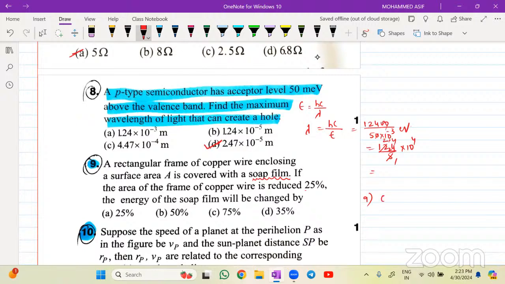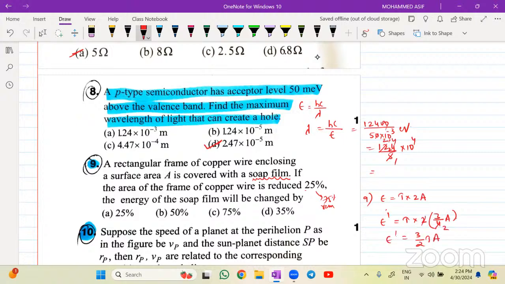Very good. What is the formula for energy? Energy is equal to surface tension into area. Here the area will be 2 times of this, because it is a soap film, isn't it? Now what it's telling is if the area of the frame of the copper is reduced by 25%, that means remaining will be 75%. So E dash, I am writing here right now, E dash will be equal to surface tension T into 2. Area will be decreased by 25%, so if it is 25%, then 75% will be remaining. 75% means how much? 3/4 times of your A. Isn't it? So this will be equal to 3 2 1s are, this one is 2 2s are. So this is 3/2 T into your A. So this is right now for me E dash.